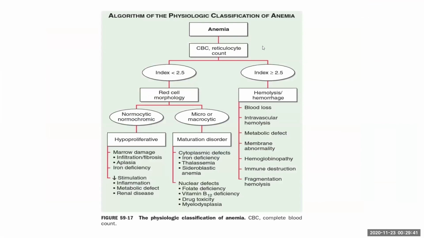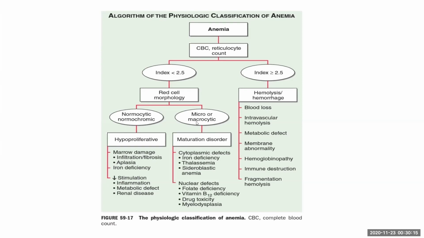Summarizing as such, if a patient comes with anemia, we should first ask the history and examine the patient, and then go into the laboratory. The main thing is the reticulocyte count. If the reticulocyte production index is less than 2.5, we should look into the red cell morphology. If it is normocytic normochromic, then it is due to a hypoproliferative disorder, which might be due to some marrow damage like infiltration, fibrosis, aplasia, or early stages of iron deficiency anemia. It can also be due to inflammation, metabolic disease, or renal disease.